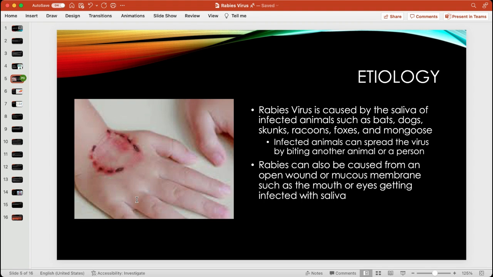Now for the etiology. Rabies virus is caused by the saliva of infected animals such as bats, dogs, skunks, raccoons, foxes, and the mongoose. Infected animals can spread the virus by biting another animal or a person. Rabies can also be caused from an open wound or mucous membrane, such as the mouth or eyes, getting infected with saliva.